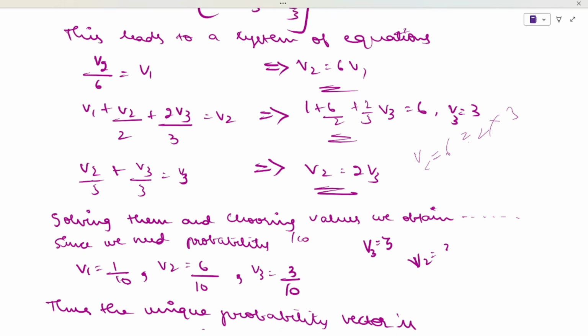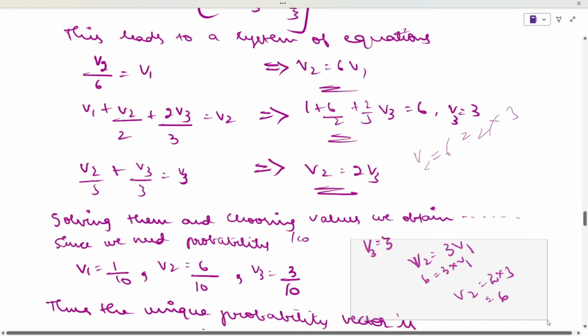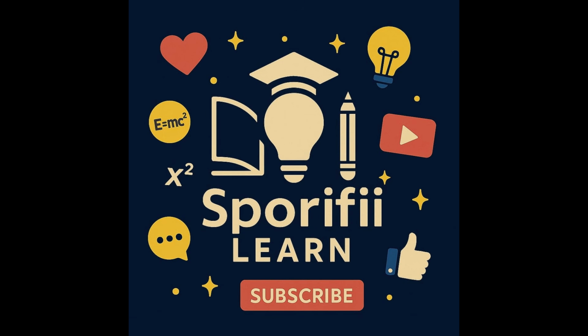Now if you have to find out the value of V1, you can see that V2 is equal to 3 into V1. Here we don't know the value of V2, and we also don't know the value of V1. So you do it, 2 into 3 will be equal to 6. 6 is equal to 3 into V1. So the value of V1 will be equal to 1 divided by 10.